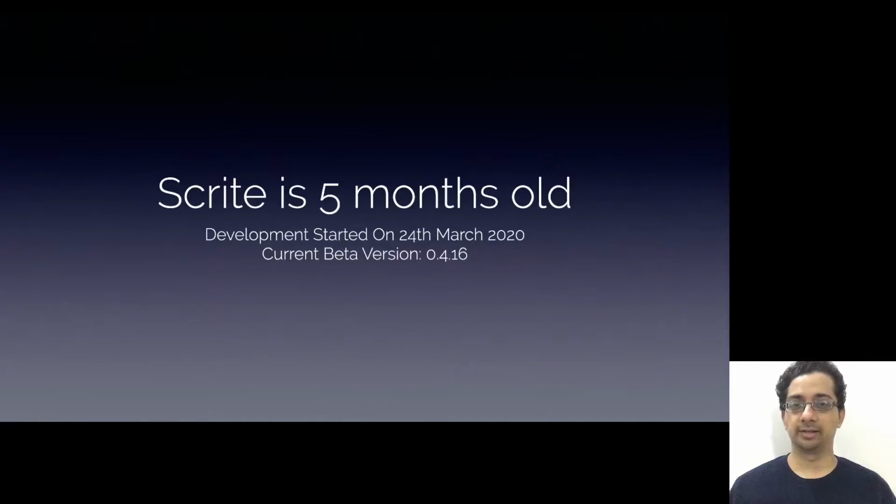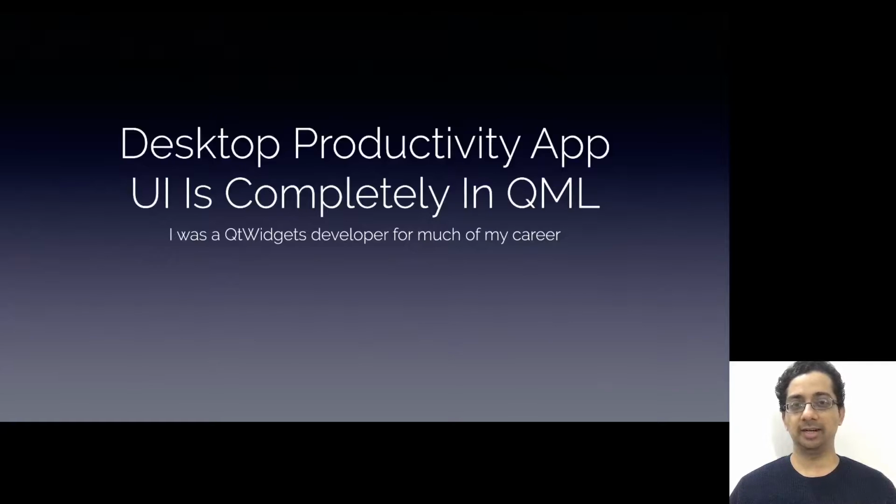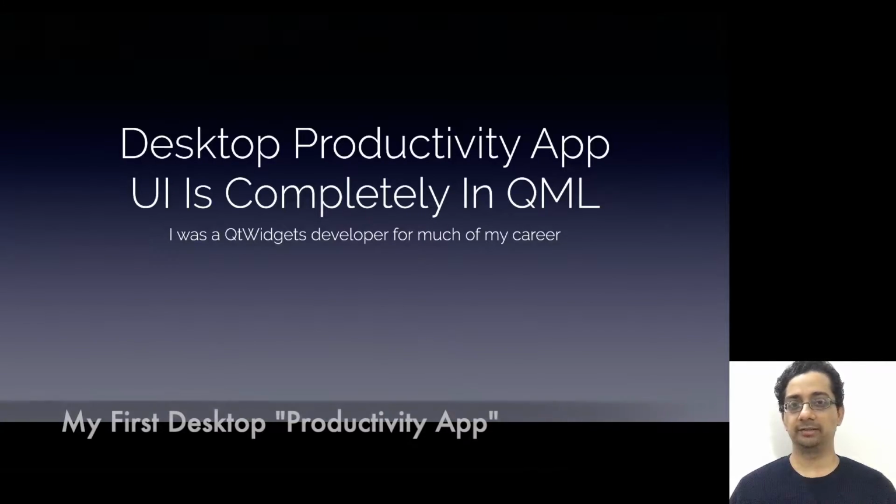As a project, Scrite is 5 months old. I started working on Scrite on the night of 24th March 2020 after our Prime Minister announced the first lockdown for 21 days due to COVID-19. Personally, for me, Scrite is very different from the apps that I've developed before. This is my first desktop productivity app.